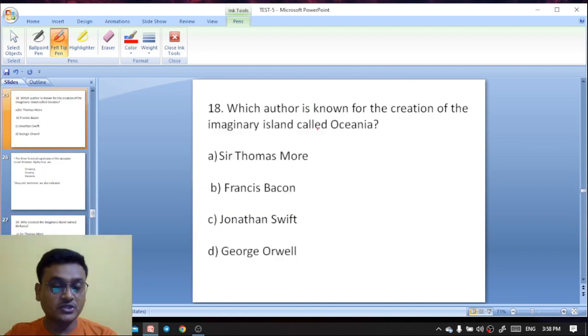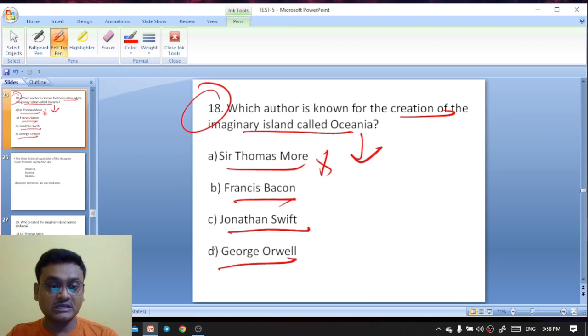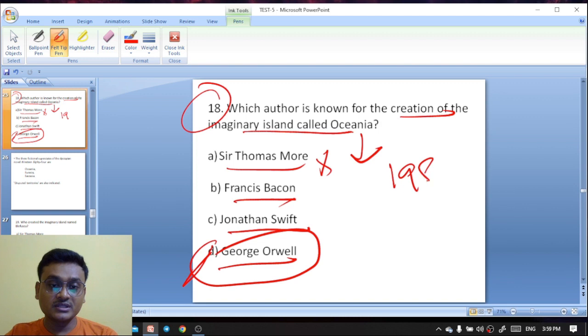Okay. Next question: which author is known for the creation of the imaginary island called Oceania? Thomas More, Francis Bacon, Jonathan Swift, George Orwell. So it is George Orwell. George Orwell's dystopian novel, that is 1984. This is the dystopian novel.